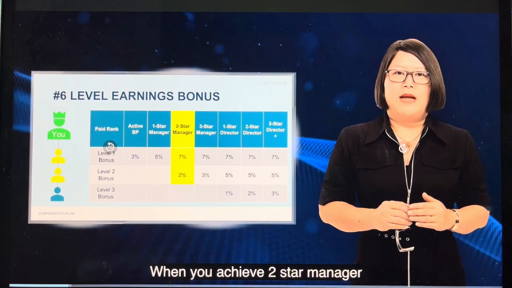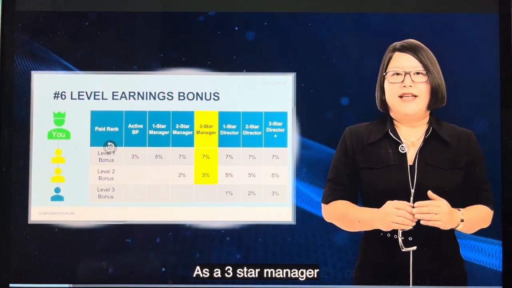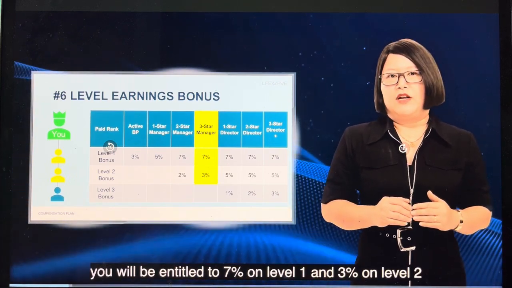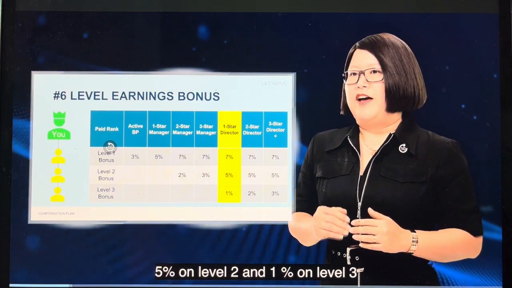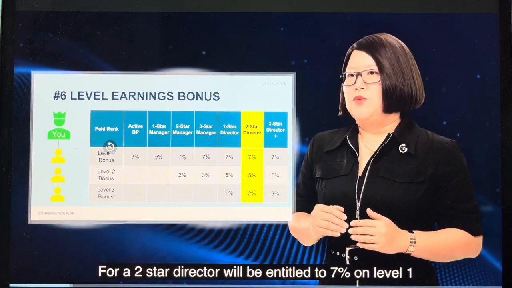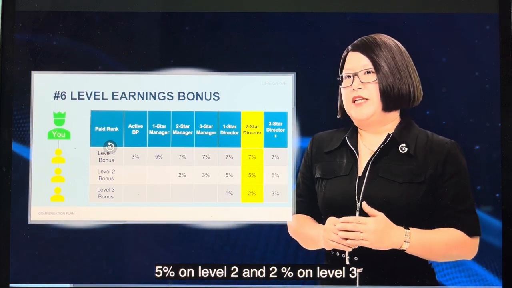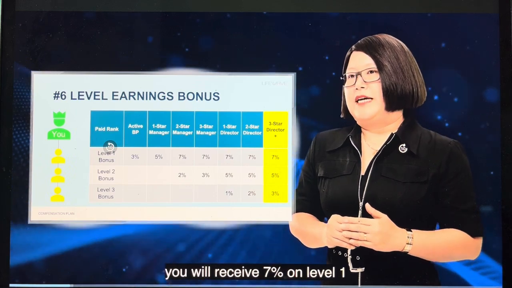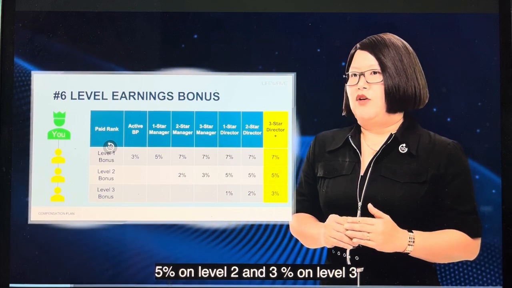When you achieve 2-star manager, you will receive 7% on level 1 and 2% on level 2. As a 3-star manager, you will be entitled to 7% on level 1 and 3% on level 2. A 1-star director will receive 7% on level 1, 5% on level 2, and 1% on level 3. For a 2-star director, you will be entitled to 7% on level 1, 5% on level 2, and 2% on level 3. And finally, for a 3-star director and above, you will be entitled to 7% on level 1, 5% on level 2, and 3% on level 3.